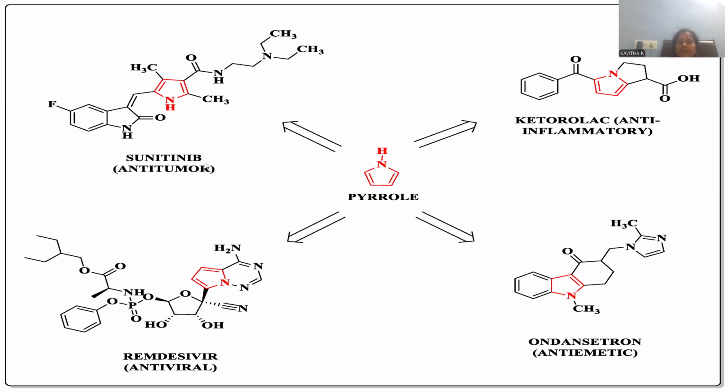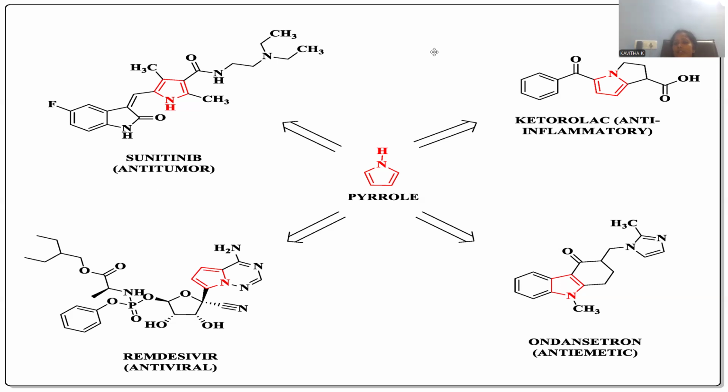So sunitinib is the drug with activity against tumor cells. Tumor cells are malignant in nature. If malignant in nature, they cause cancer in living organisms. That is a kind of chronic disease. In order to eradicate that kind of cancer tumors, the drug available in the market is called sunitinib. Sunitinib is the drug that works against cancer, right?